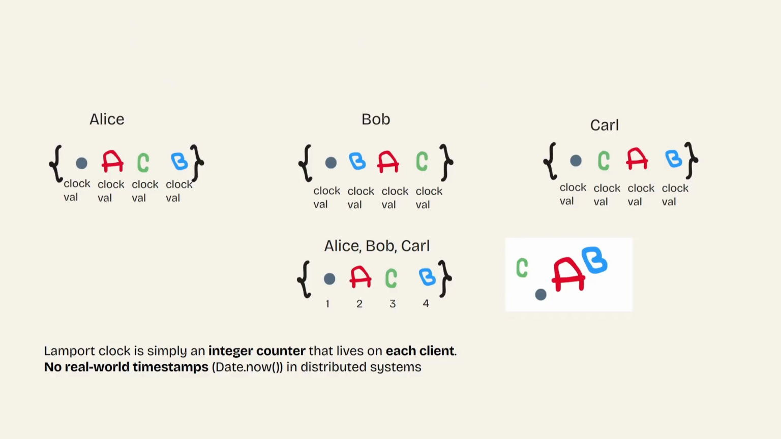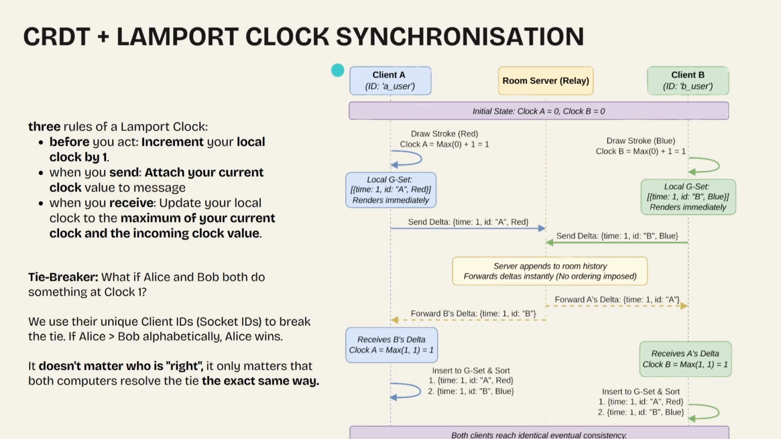So let's walk through how it works. We have client A and client B. They both have their own separate Lamport clock. Clock A of client A is at 0 and clock B of client B is at 0. So client A draws a red stroke. Before they act, increase the local clock by 1. Insert the stroke with the current clock value into the local G-set, render immediately on client A's screen, then send the delta to the server. The same happens for client B: draw a stroke, then increase the clock, add to the set, render, and send. The server receives both deltas and forwards each to all teammates. No order is imposed by the server, and the arrival order does not matter.